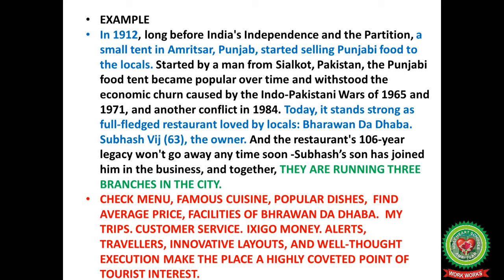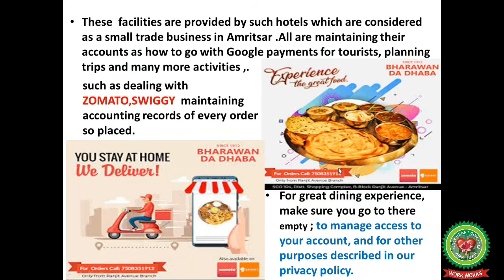Subhash Vij, who is 63 years old, is the owner, and the restaurant's 106-year legacy won't go away anytime soon. Subhash's son has joined him in the business and together they are running 3 branches in the city. We can check the menu, famous cuisine, popular dishes, average price, and facilities of this restaurant. Innovative layouts and well thought execution make the place a highly coveted point of tourist interest.